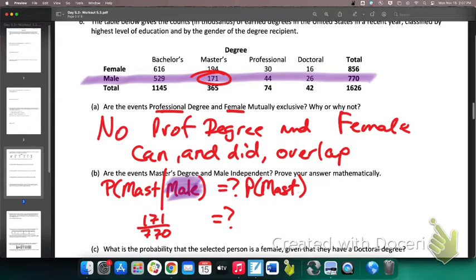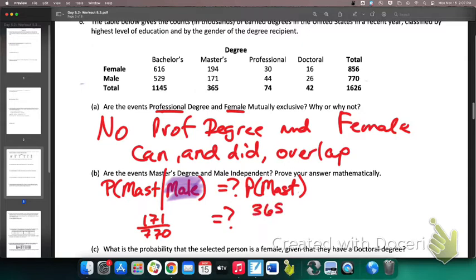Now, does that equal the probability in this population of having a master's degree? If I look at everybody again, the probability of having a master's degree is 365 out of the total of 1626. Do these two equal each other?